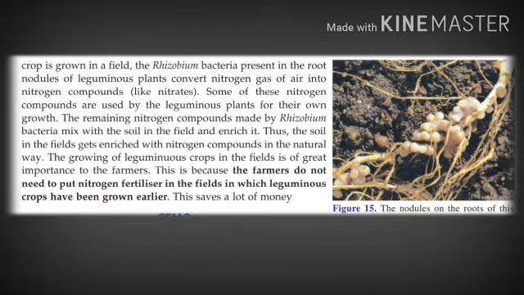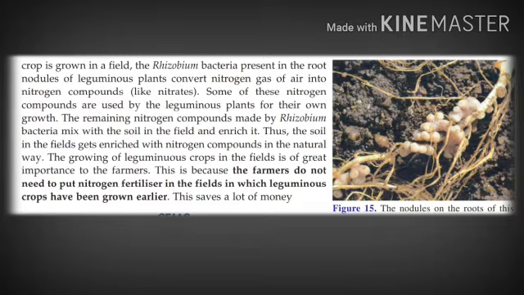The remaining nitrogen compounds made by rhizobium bacteria mix with the soil in the fields and enrich it. Understand, children? So whatever nitrogen compounds are left out mix with the soil in the field and the soil becomes rich in nitrogen minerals. Thus, the soil in the field gets enriched with nitrogen compounds in the natural way. No fertilizer is added now, isn't it? In the natural way only, the soil has become enriched with nitrogen.